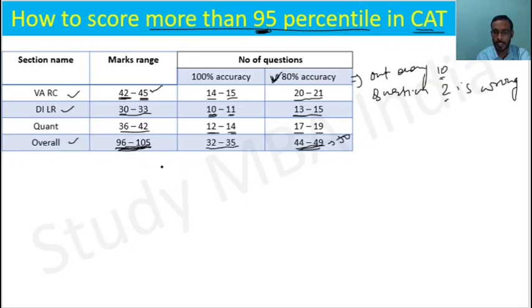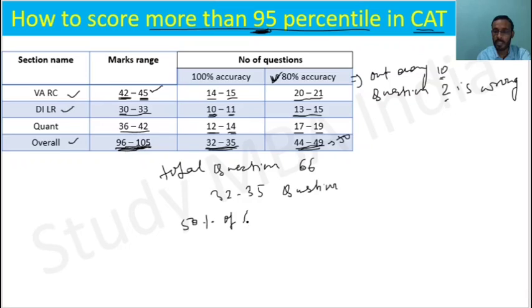Total questions according to me is 66. I'm saying that we have to score more than 95. So how many do I have to solve? 32 to 35 questions, right? That means 50% of 66 is 33. So if you solve 33 questions with 100% accuracy, you will get more than 95 percentile.